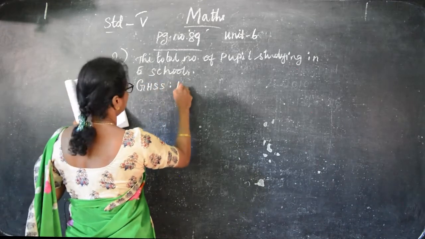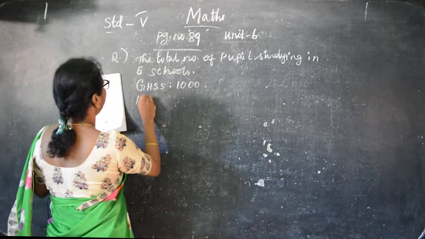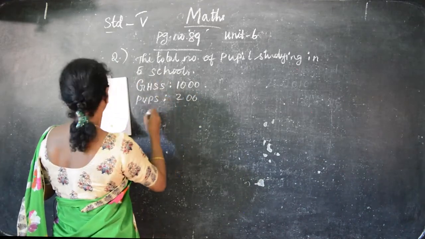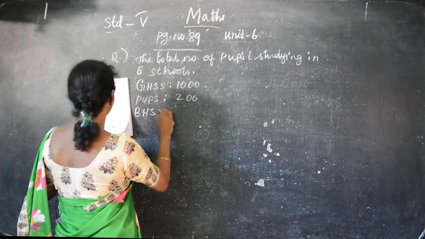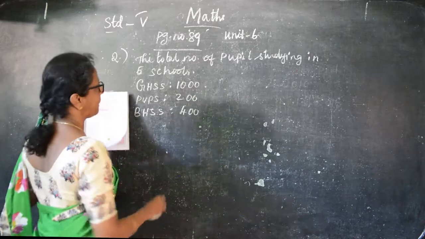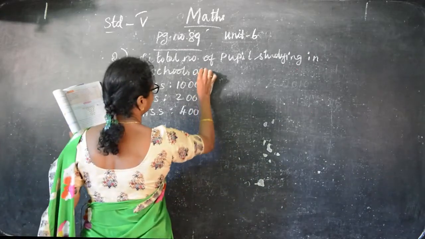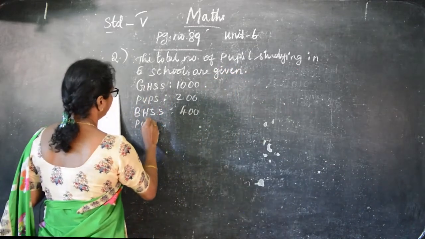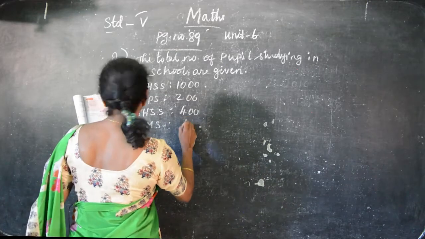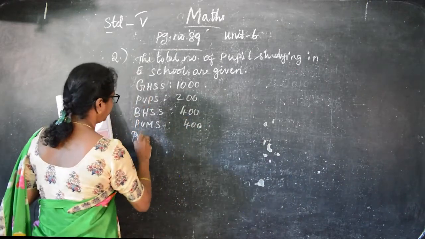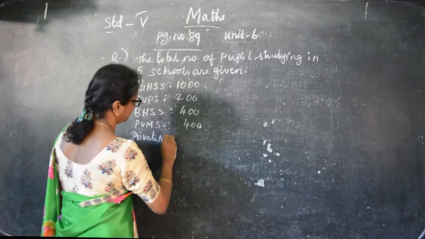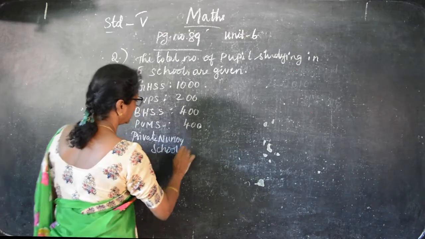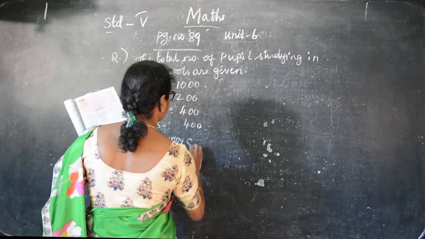GHSS, how many? 1000 people. And then PUPS 200. And then these are the names of the schools, 400. Then PUMS is again 400. Then private nursery school is 800.